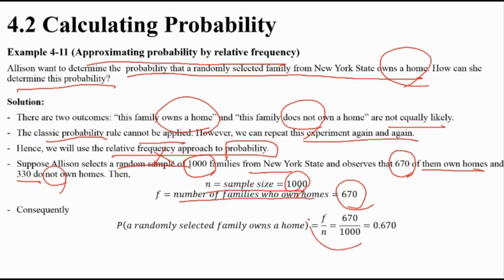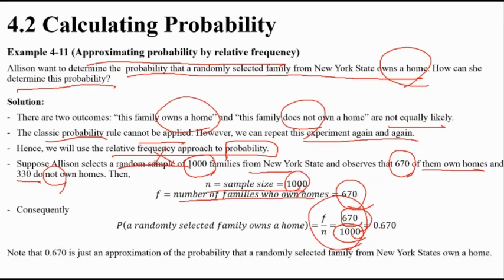So here, the total number and whatever satisfies the condition. All right, so 0.670. Note that 0.670 is just an approximate probability for a randomly selected family from New York. So you can see the approximation.